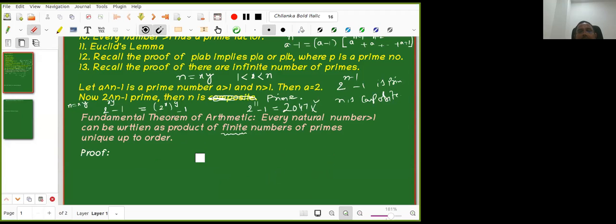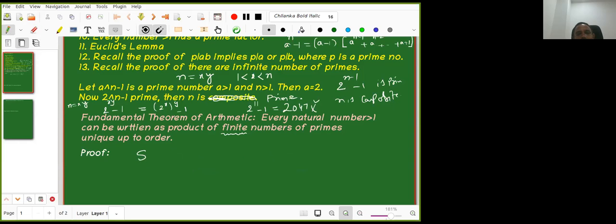Now how to prove that it is written as a product of finite number of primes? For example, if I take 100, it is equal to 2 into 2 into 5 into 5. Later I can write it as 2 square into 5 square. Here 100 is not a prime number, that's why I wrote it like this with repetition. So every number greater than 1 can be written as a product of primes. How do you prove that?